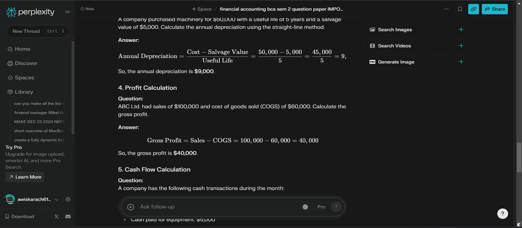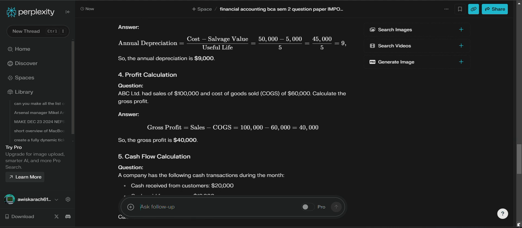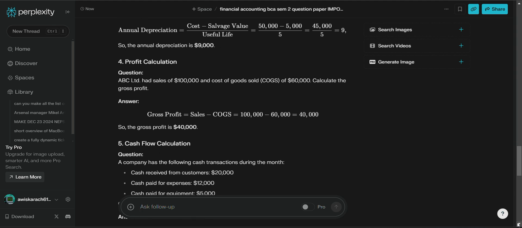Here, profit calculation. ABC company has sales of $100,000. Cost of goods sold, COGS, is 60,000. Calculate the gross profit. Sales minus cost of goods sold: 100,000 minus 60,000.